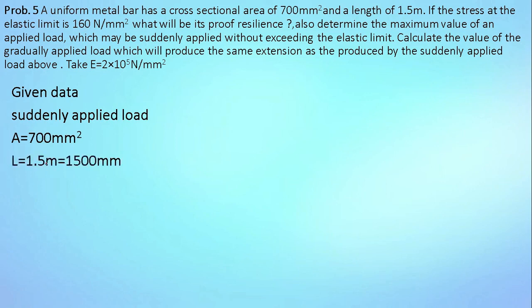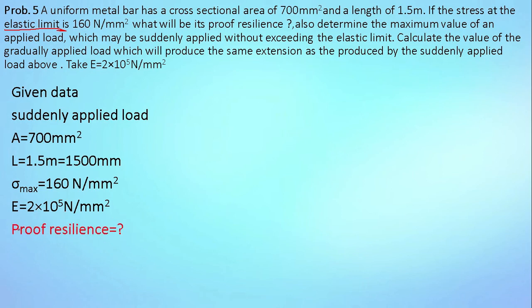Length of bar is 1.5 meter, which is equal to 1500 mm. Sigma max, because it is the stress at elastic limit, is equal to 160 Newton per mm square. Young's modulus is 2 into 10 raised to 5 Newton per mm square. And we have to find out the proof resilience.